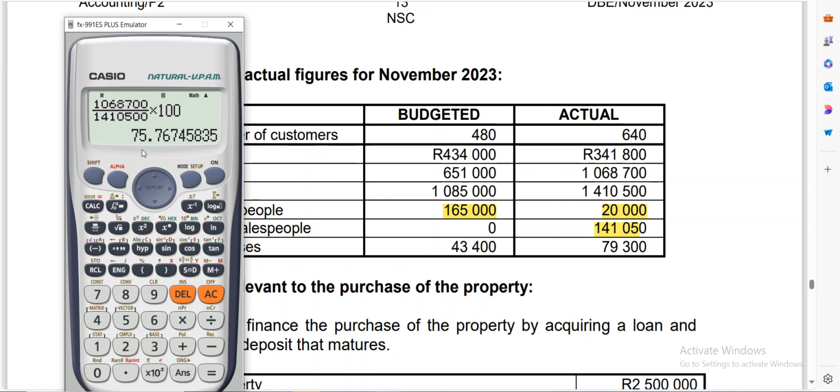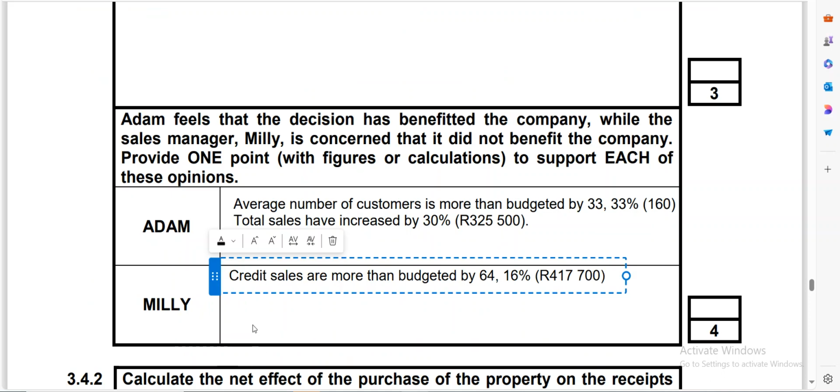It is giving you 75.76%. This is very bad. So credit sales take almost 75.77%. So you can also mention something like that,